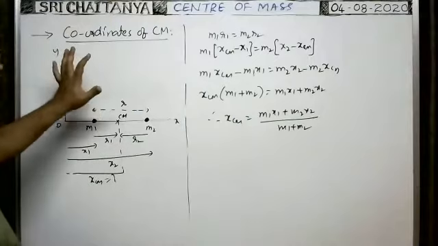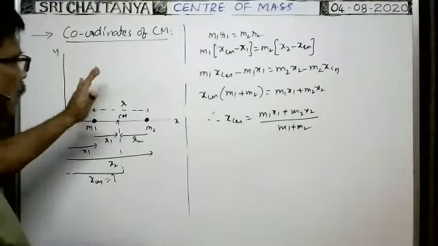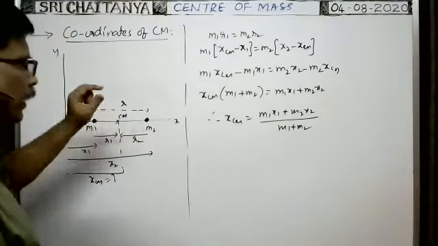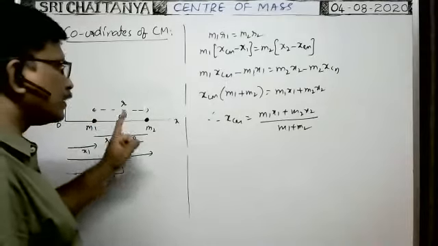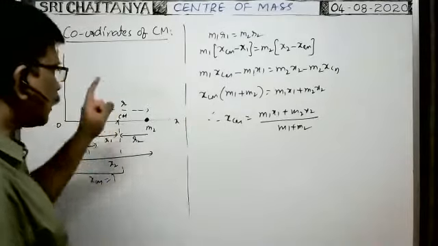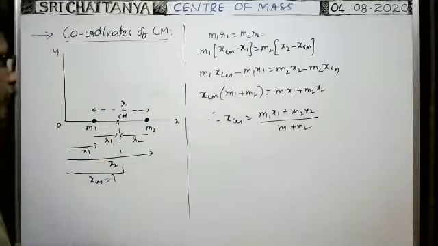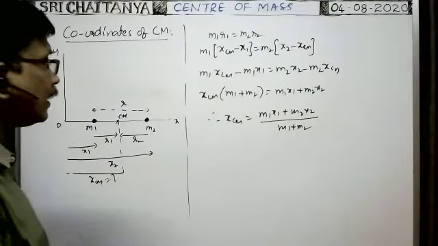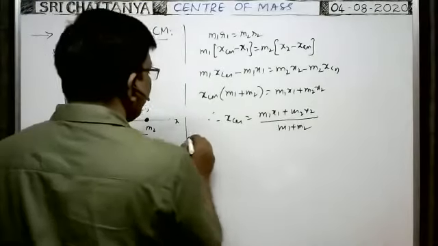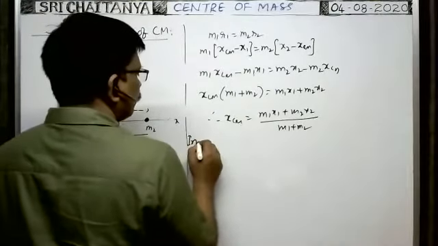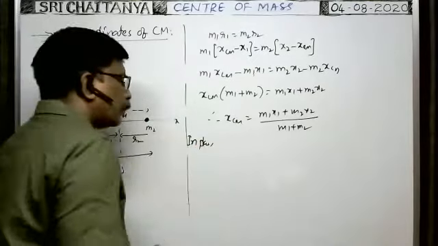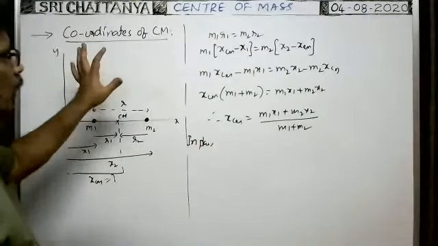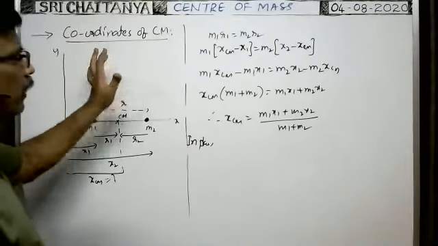So when the two particles in a system lie on the x-axis, the two particles have x coordinates only, and the center of mass also has an x coordinate only. Suppose the two particles lie in a plane, and the coordinates of the two particles are x1, y1 and x2, y2.